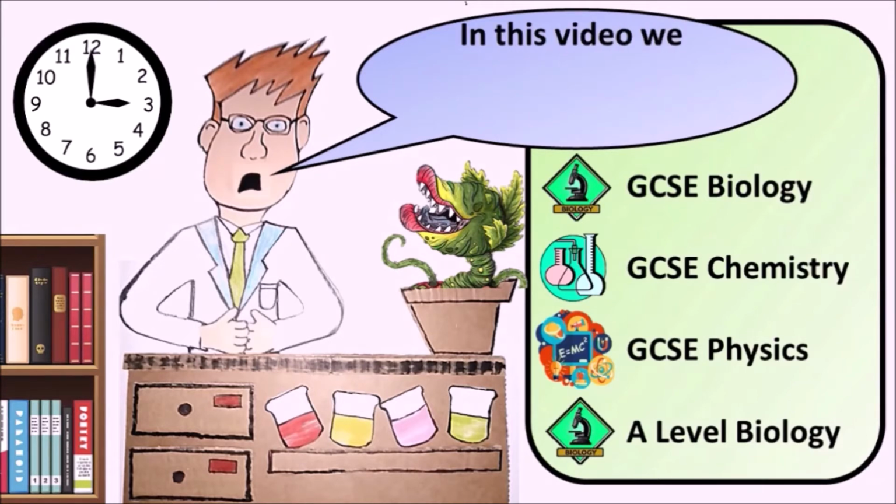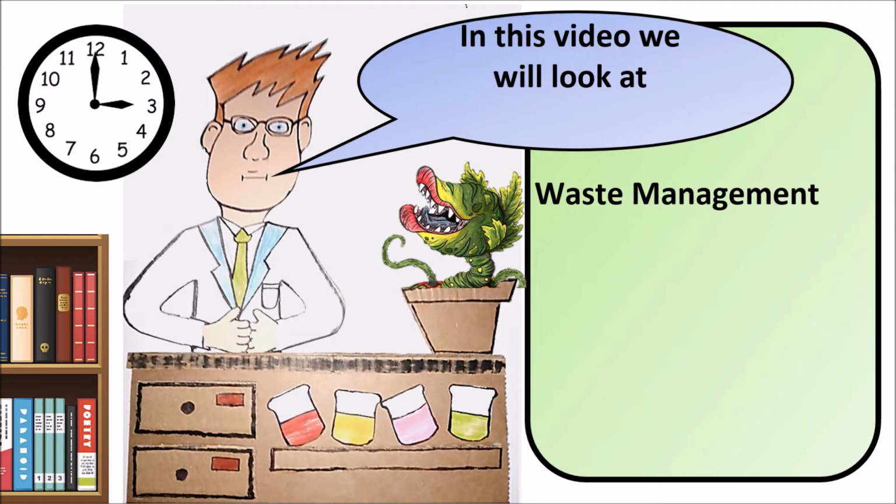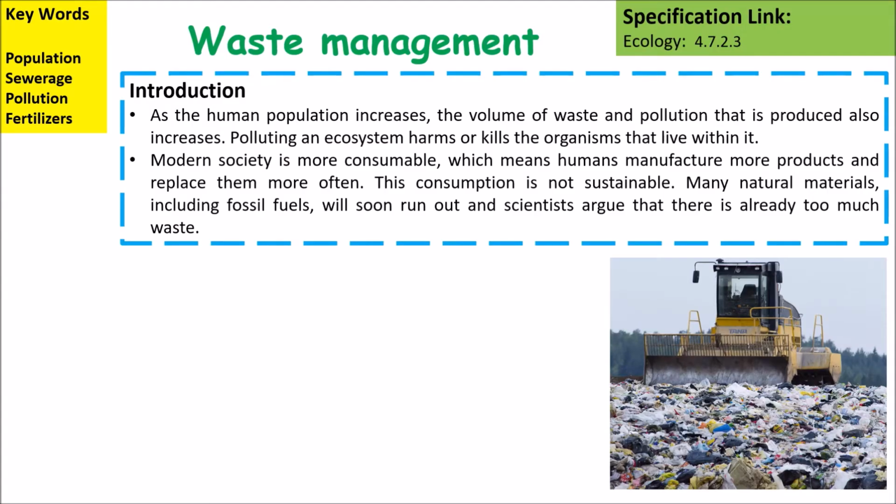In this video, we will look at waste management and land pollution. As human populations increase, the volume of waste and pollution that is produced also increases. This pollutes ecosystems and harms or kills organisms that live within them. Modern society is more consumable, which means that humans manufacture more products and replace them more often.